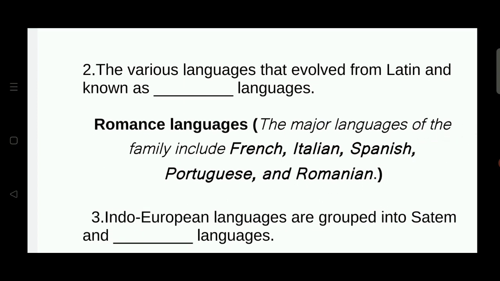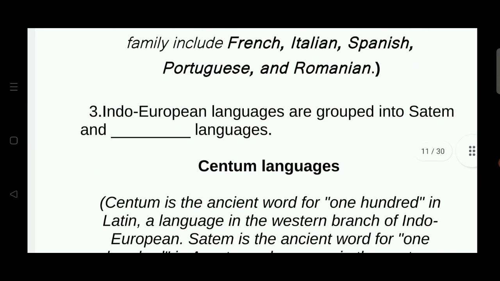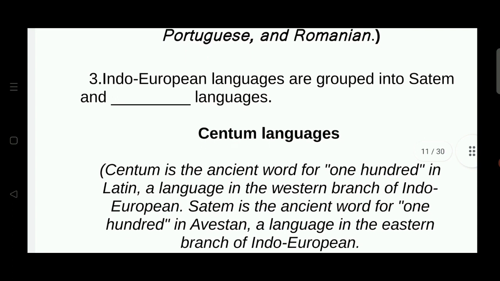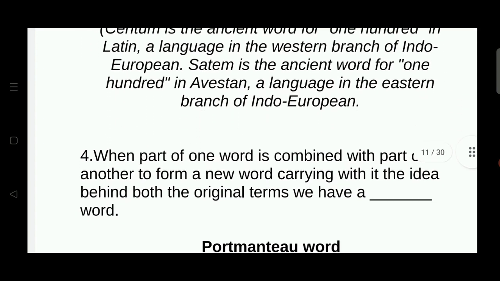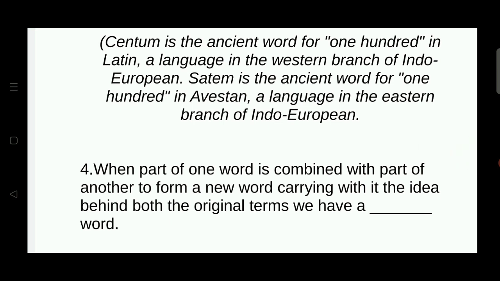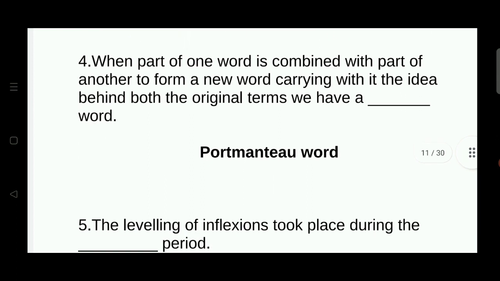Indo-European languages are grouped into Centum and Satem languages. Centum is the ancient word for 100 in Latin, a language in the western branch of Indo-European, and Satem is the ancient word for 100 in Avestan, a language in the eastern branch of Indo-European. When part of one word is combined with part of another to form a new word, carrying with it the idea behind both the original terms, we have this portmanteau word. The leveling of inflection took place during which period?